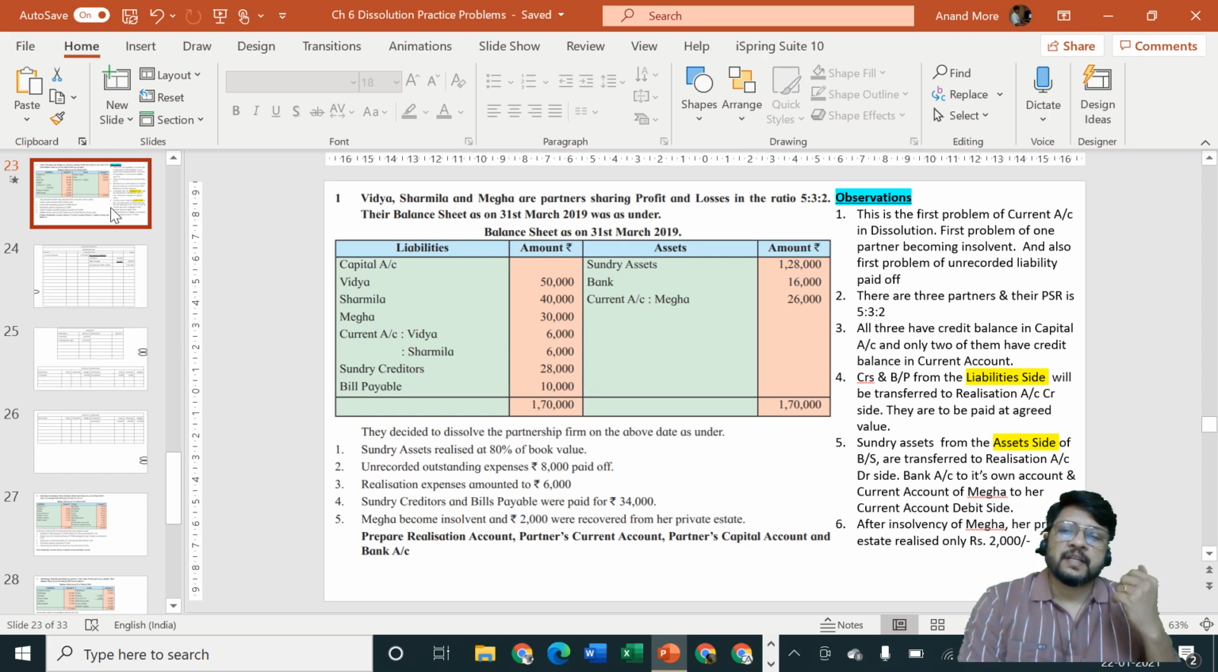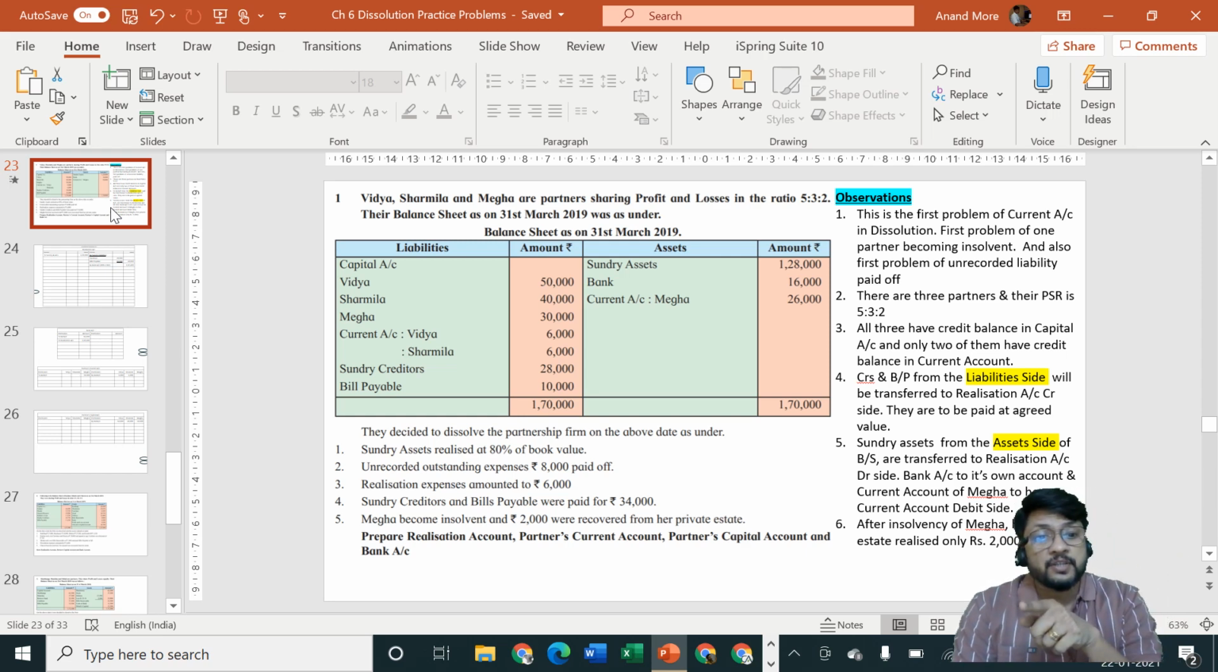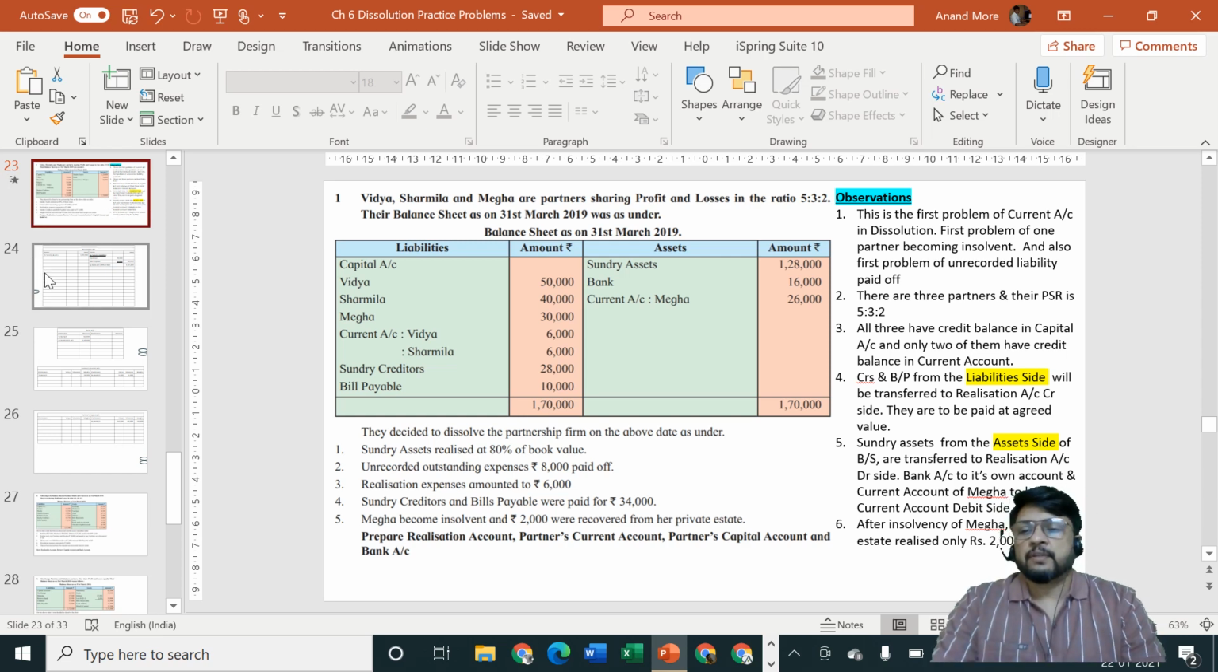We can say straight away it is just like your realization expenses which were not there in the balance sheet, but we are paying them, and the entry we pass is realization account debit to cash or bank account. Similarly, unrecorded liability which is not there in the balance sheet but now paid off, the entry is realization account debit to cash or bank account. It's a loss and losses are to be debited to realization account. Cash is going out, so credit what goes out, cash or bank account. But they have also told you there are expenses of rupees 6,000 and creditors and bills payable were paid rupees 34,000. So ultimately everything is being paid off. We will consider one single entry for all these different things.